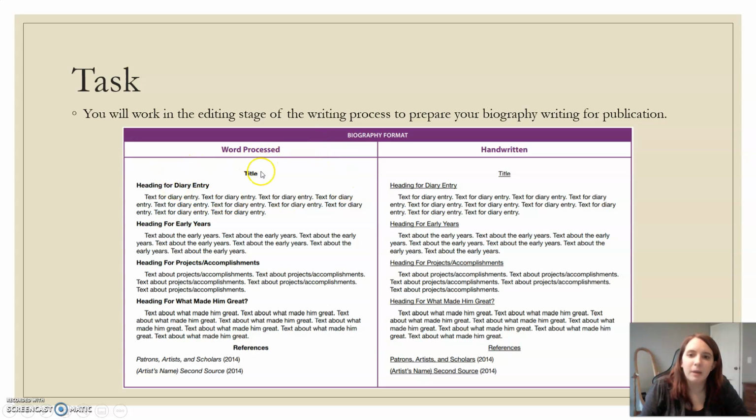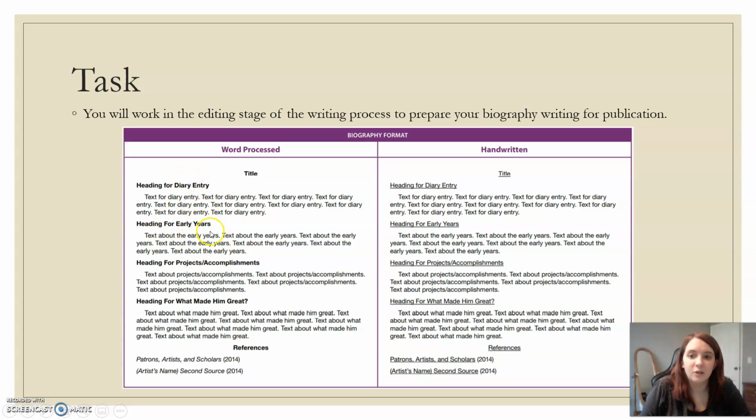But how we want it formatted is we want obviously the title in the top middle. Then we have our first heading with our diary entry. So the first part of your biography is the diary entry. We wanted that blurb. I showed you my example previously. That's your first paragraph. And we want you to come up with a creative heading for it as well.